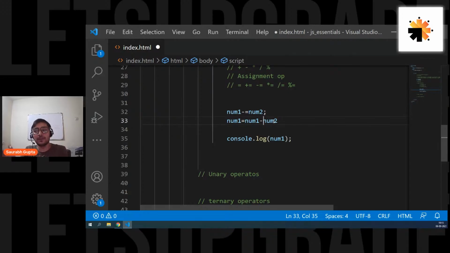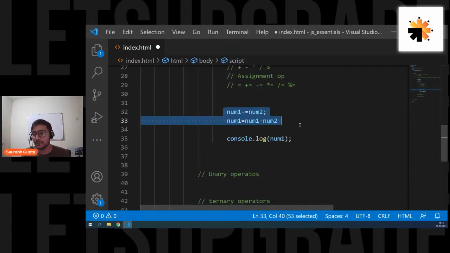Num1 equals num1 minus num2 because it is one of the most used operations. In future, in your programs, you're going to use this logic a lot of times, where you perform some operation and store it in the same variable. You're going to use this operation a lot. That's why this is really important to understand. Now, either you can do it like this, or if you're not comfortable with this, you can also go for this if you find it easy.